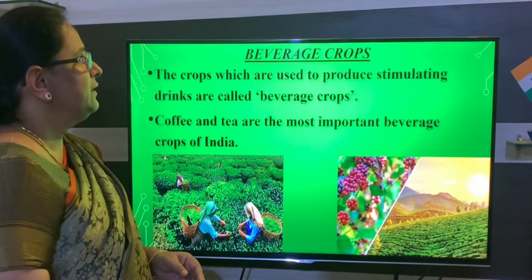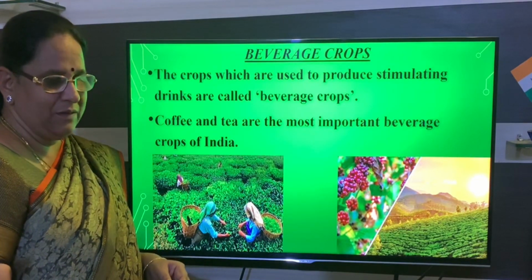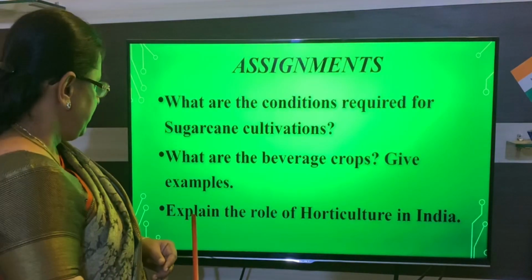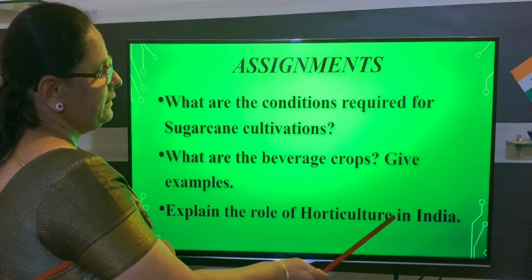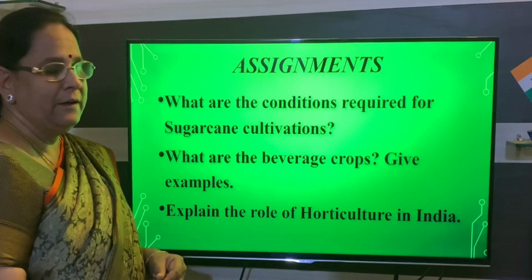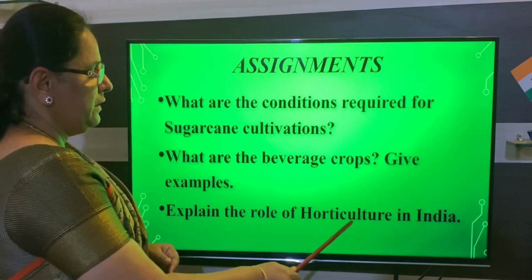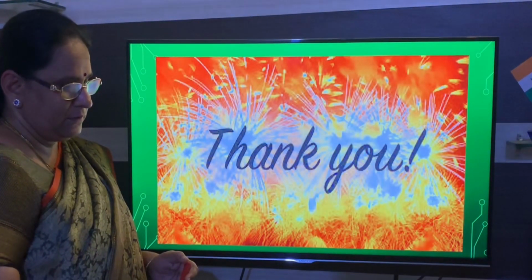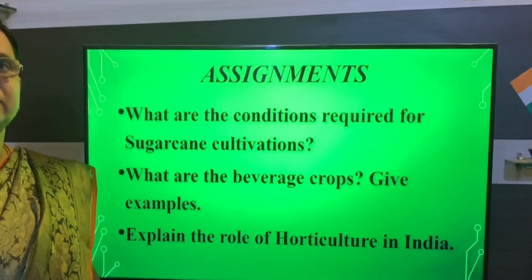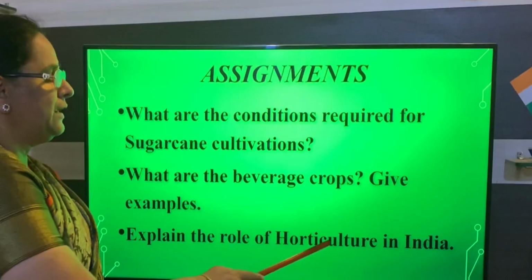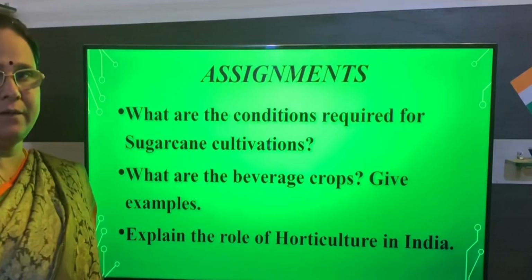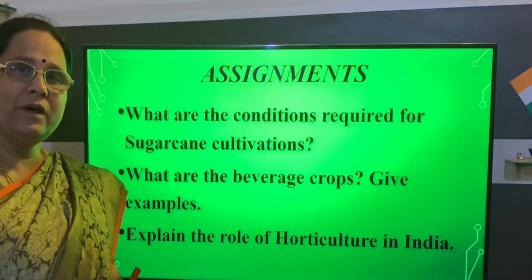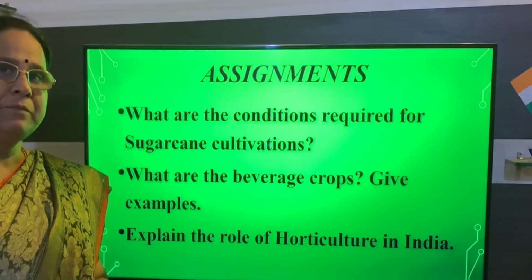The next, third question of the assignment we will learn now. The third question was, explain the role of horticulture in India. Here you are going to explain the role of horticulture. First you have to write what horticulture is.